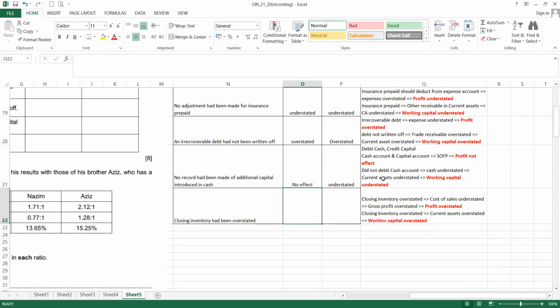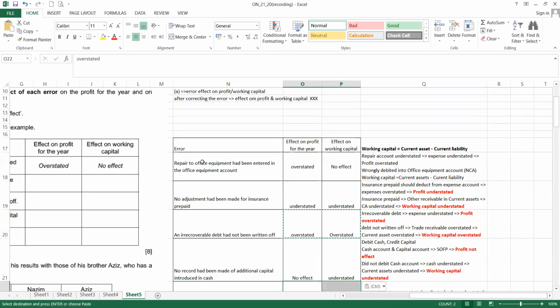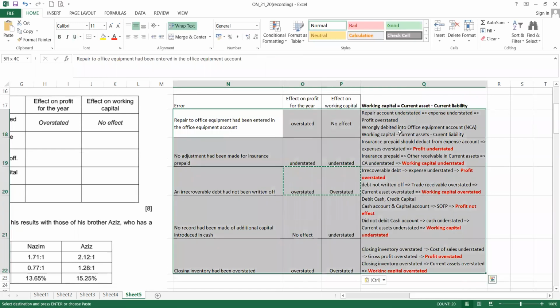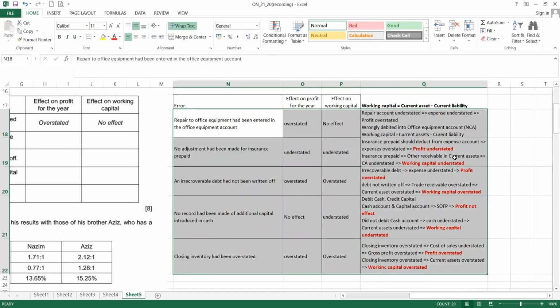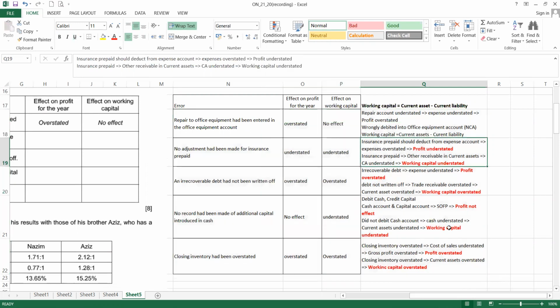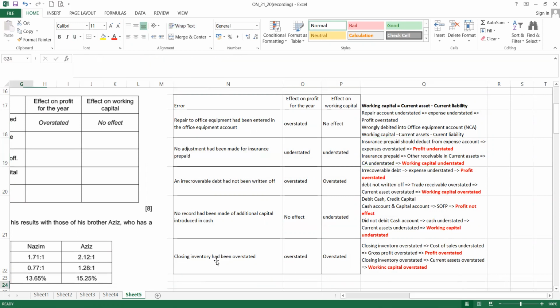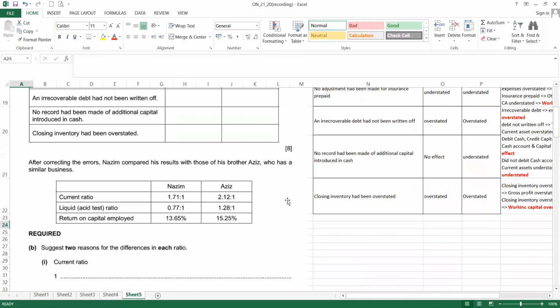Okay, so this will be overstate. There is an answer for this question, and the impact and the link of the error that I highlighted in here. This will help you to understand more about the implication. Okay, now let's move on to the next section.